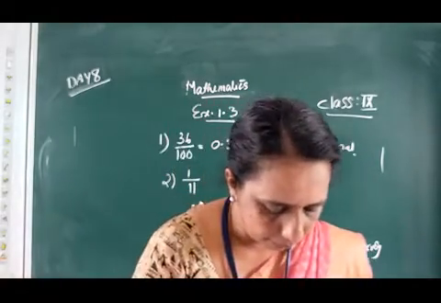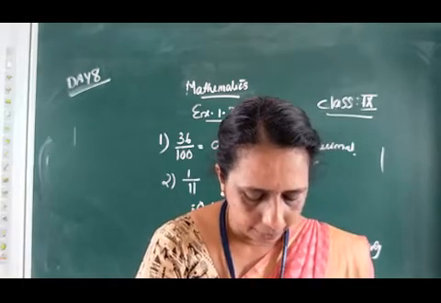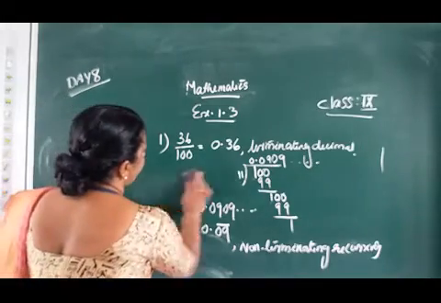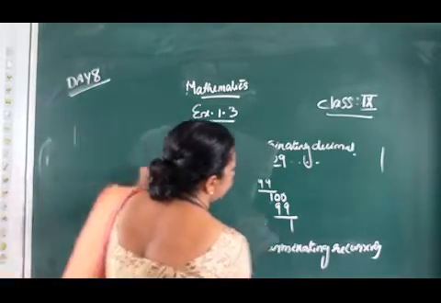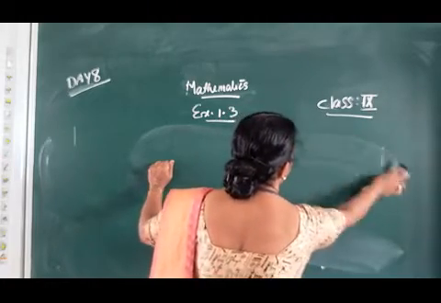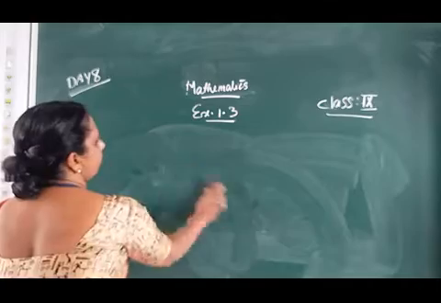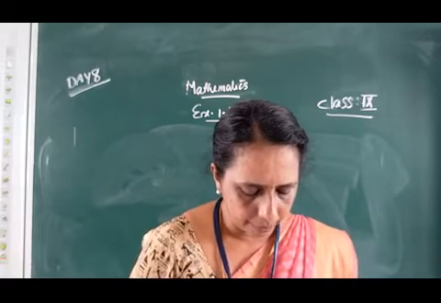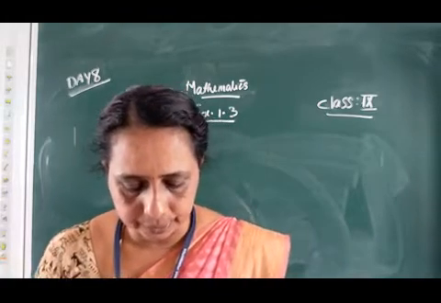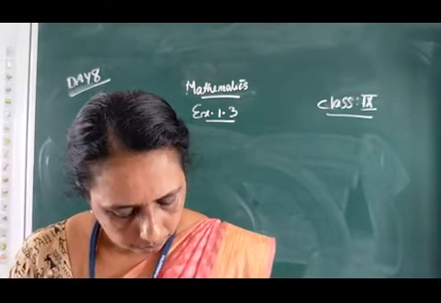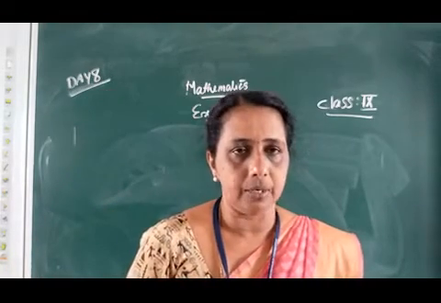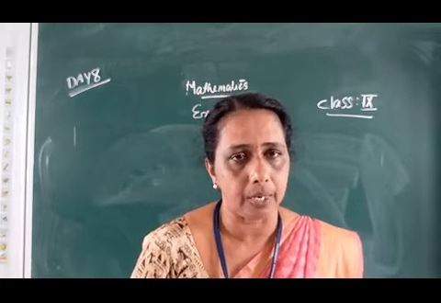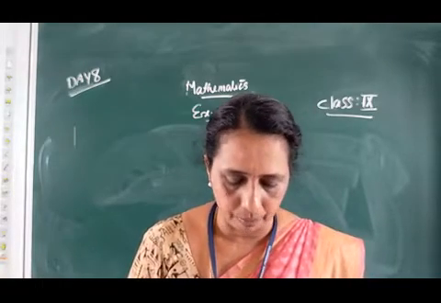This way we can find out the decimal expansion of the given numbers. Remaining, there are 4 problems that you have to do as homework and write on the back side of your notebook. Then comes notebook checking time, and we check the homework. The first question and second question I already solved. Remaining 1, 2, 3, 4 questions are there. You know the division, divide and find out the decimal, then write which type of decimal expansion it is. These 4 problems are common.